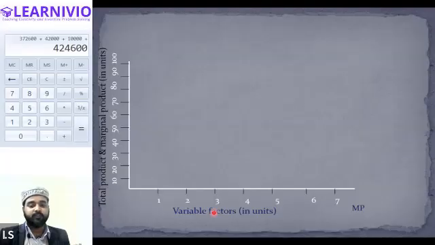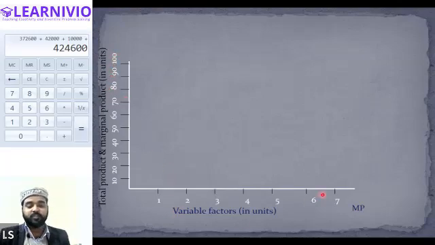So first of all, we will take the y-axis and x-axis. On the x-axis, we will be taking the variable factor. You are not required to write this in units. You will be writing variable factors only. Then on the y-axis, we will be taking the values of the total product and the marginal product. This should be in units.